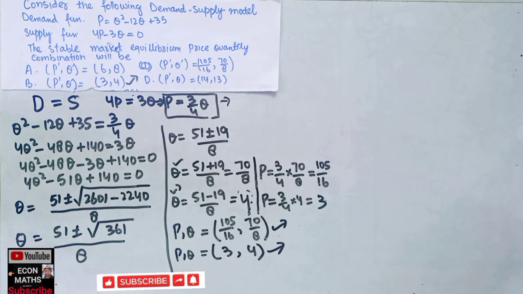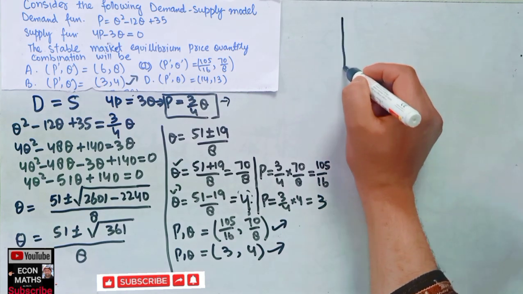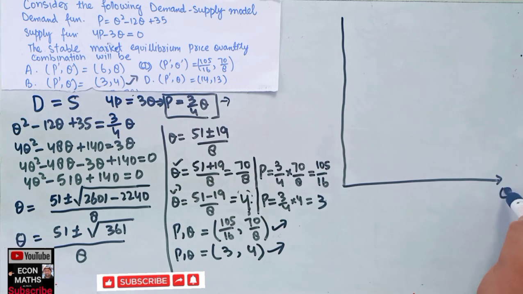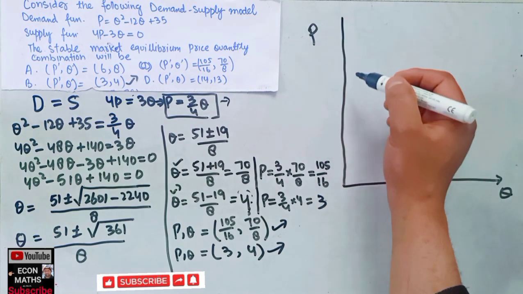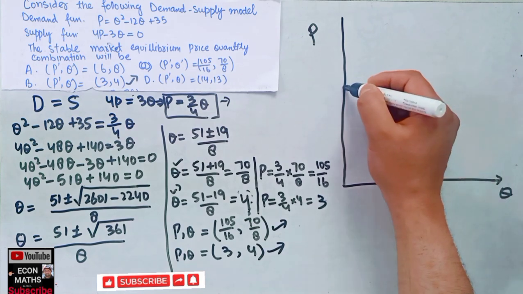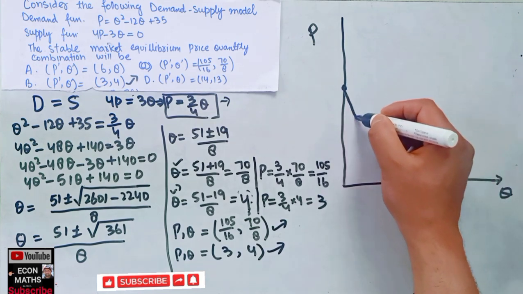For that, we need to draw the graph of this quadratic equation roughly. If this is our quantity and this is our price, the graph of this demand function has an intercept of 35, and it would look like this.